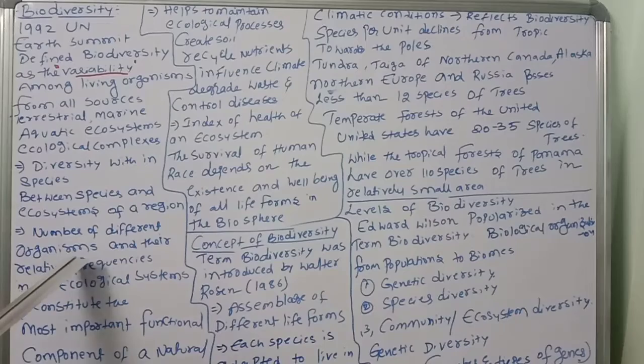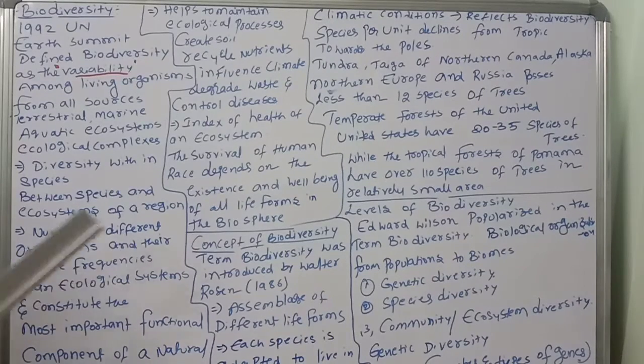Next, the number of different organisms and their relative frequencies in an ecological system constitutes the most important functional component of the natural ecosystem. See, I said the number of different organisms and their relative frequencies in an ecological system constitute the most important functional component of a natural ecosystem. This is very, very important.